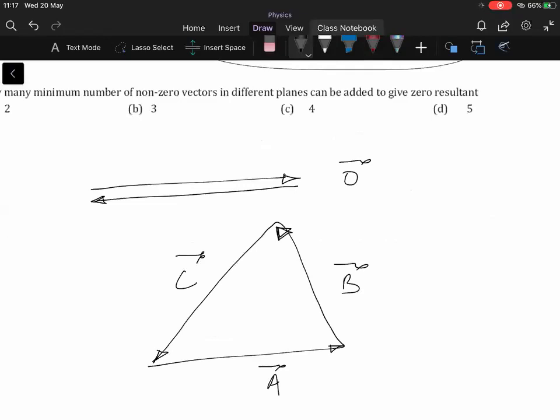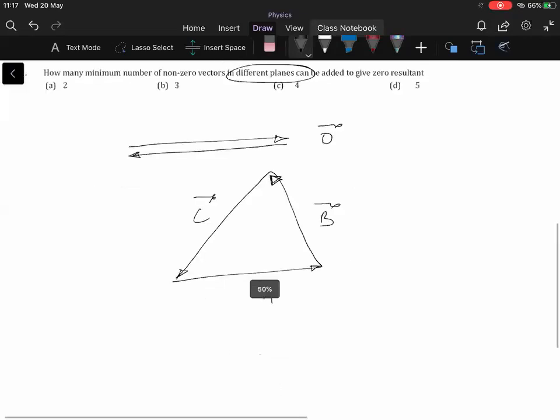So for three coplanar vectors, you can have their sum to be zero. But in the question they are asking in different planes, what is the minimum number?